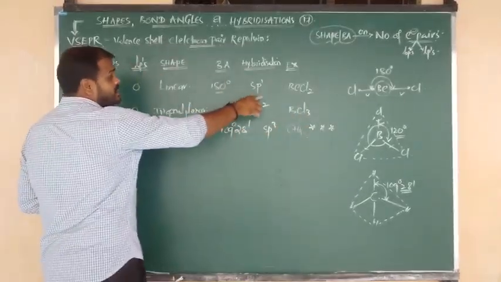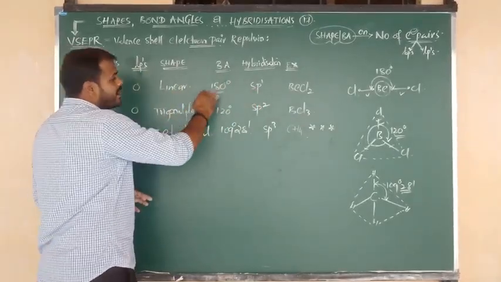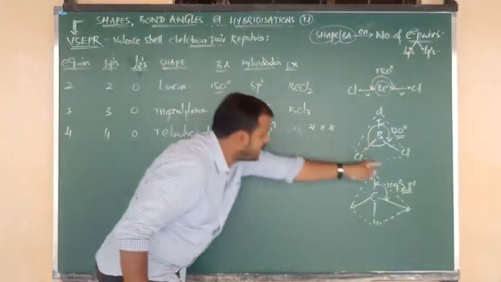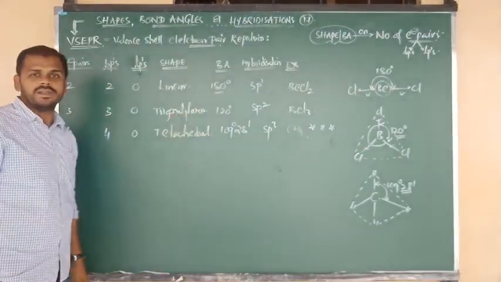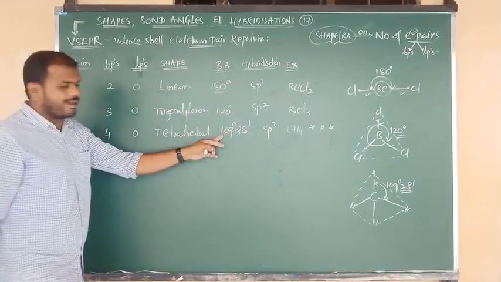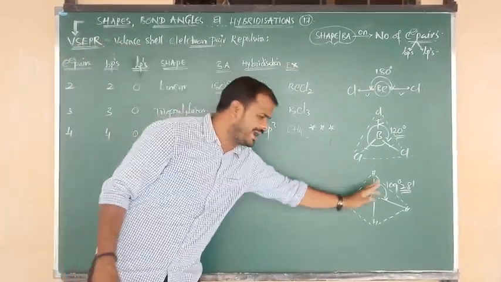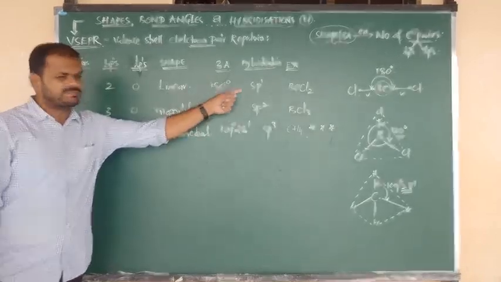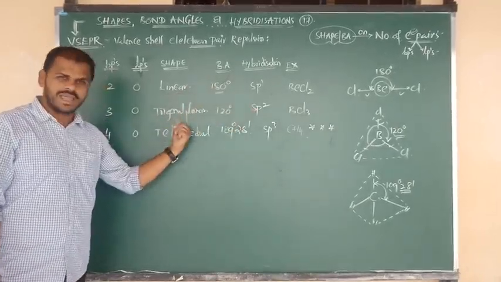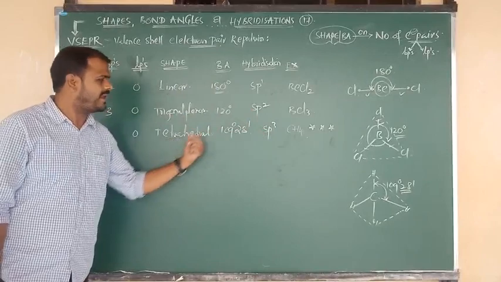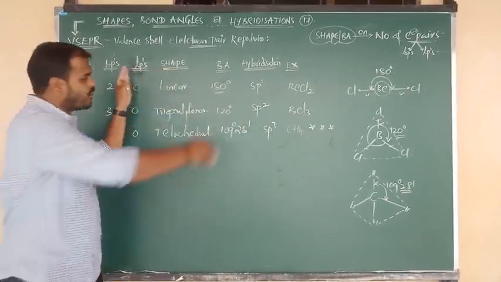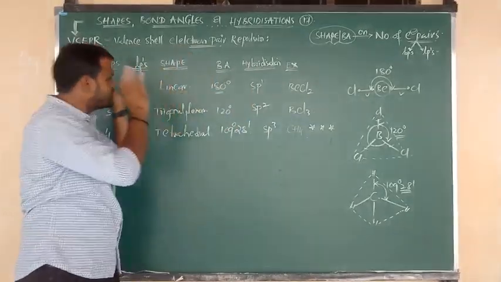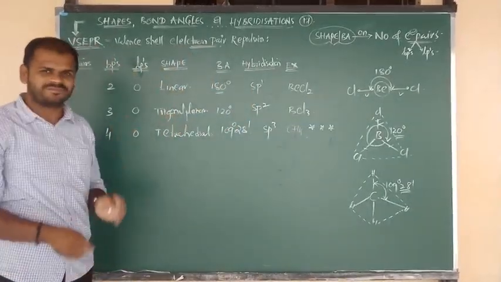For sp hybridization, the geometry is linear and the bond angle is 180. For sp2 hybridization, the geometry is trigonal planar like this and the bond angle is 120 degrees. For sp3, the bond angle is fixed at 109 degrees and the geometry is tetrahedral. sp linear, sp2 trigonal or triangular, sp3 tetrahedral. So you should focus on these 3 things: the hybridization, the respective bond angle, and the respective geometry, that is, the shapes.